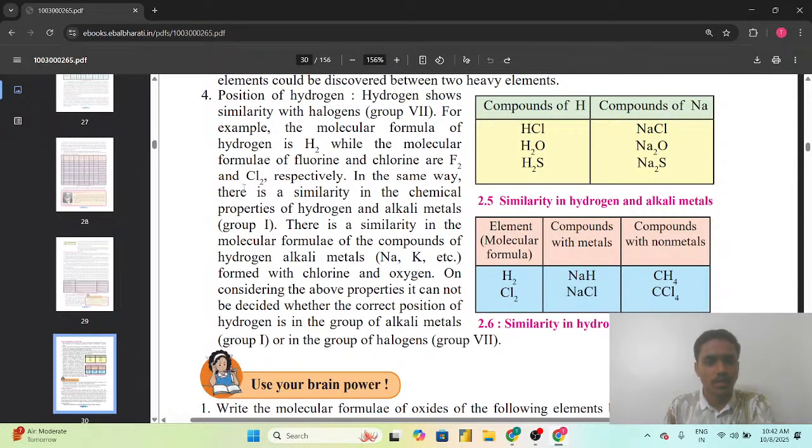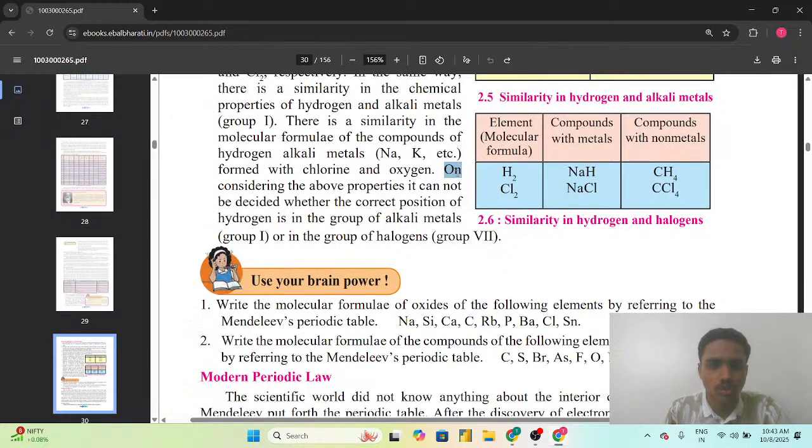In the same way, there is a similarity in the chemical properties of hydrogen and alkali metals, that is lithium, sodium, and potassium. So hydrogen was also showing the similarity with that also, and with halogens also. So there was a challenge in front of Mendeleev, that where to place this element, that is hydrogen. On considering the above properties, it cannot be decided whether the correct position of hydrogen is in the group of the alkali metals, that is group 1, or the group of the halogens, that is group 7.